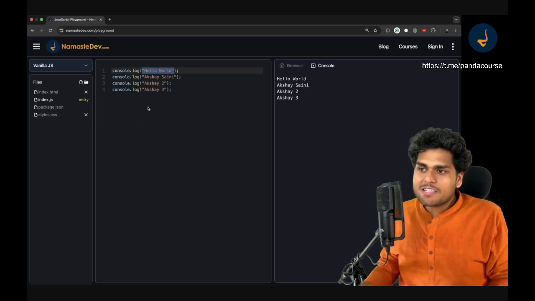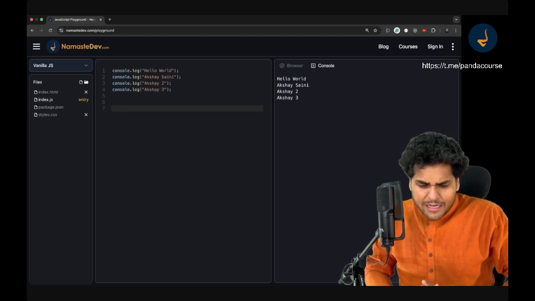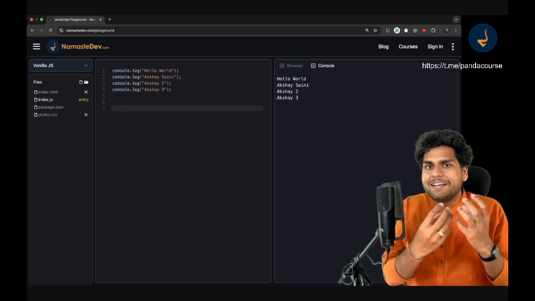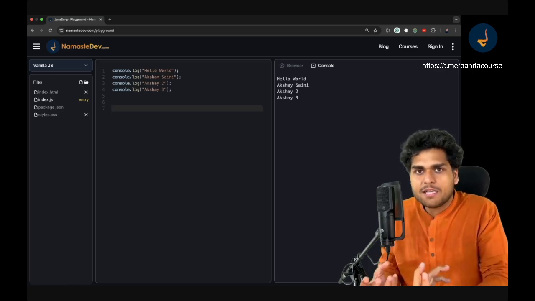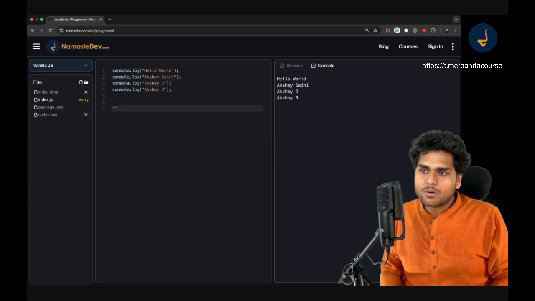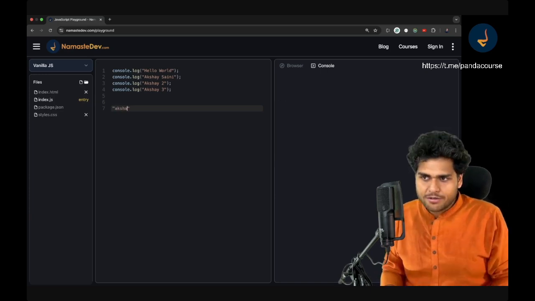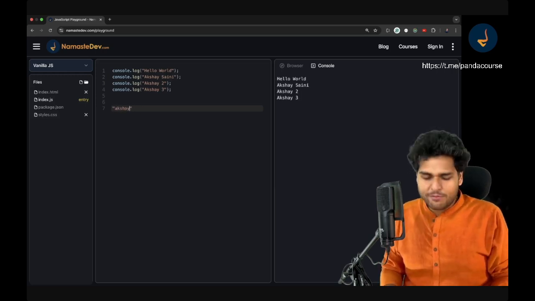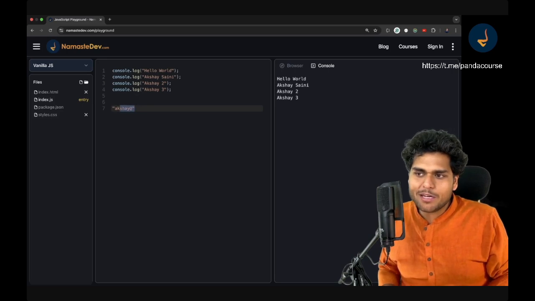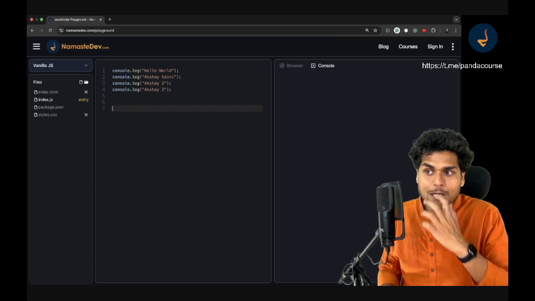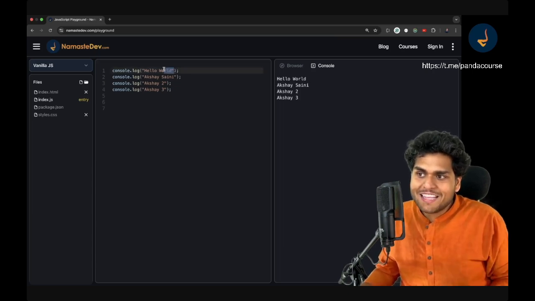So the meaning of these double quotes is, see, in programming there are a lot of things you can store, a lot of data types. A lot of types of data can be there. So there can be data which is known as strings. Strings are generally wrapped inside these double quotes and can contain anything. Akshay is a string. If you write 1, 2, 3, 4, 5, it is a string. If you write Akshay March 7, it is a string, alphanumeric, it can also have characters. Basically anything you write inside double quotes is known as a string in JavaScript. Got it? This is one data type. So if I have to write hello world, this is a string.